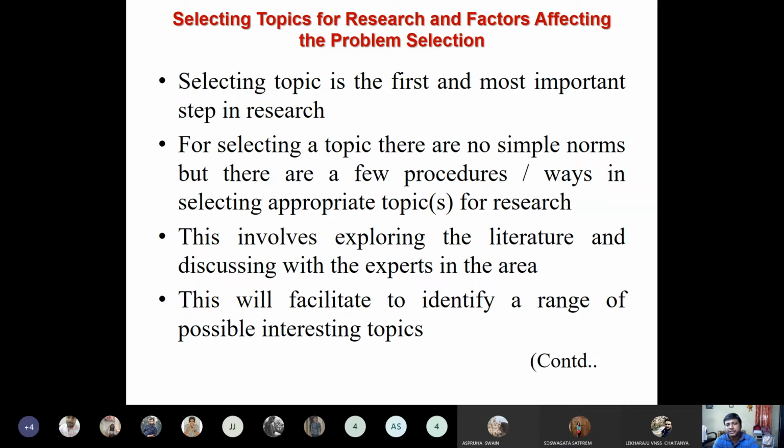For selecting a topic, there are no simple norms, but there are a few procedures which I have already discussed with you all. This involves exploring the literature and discussing with the experts in the area. This will help to identify a range of possible interesting topics, because the moment you interact with lots of people and discuss what exactly the emerging areas of research are,